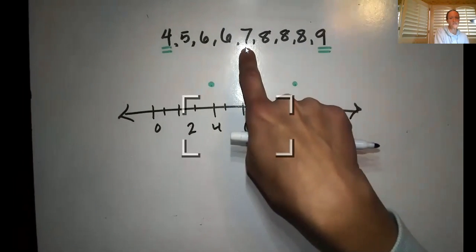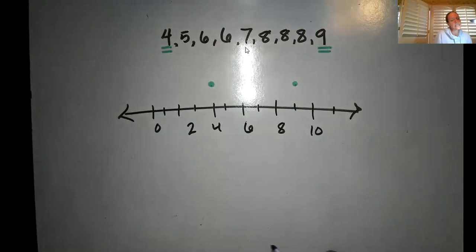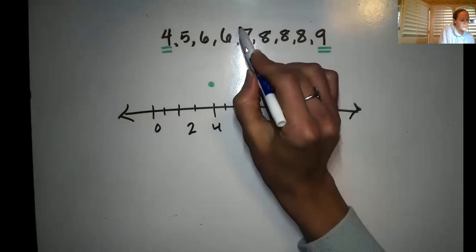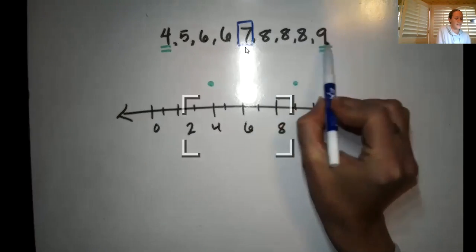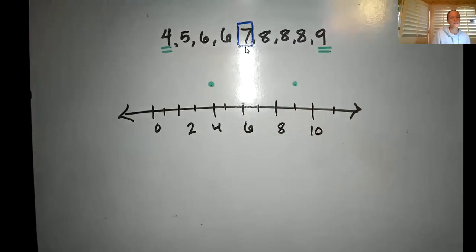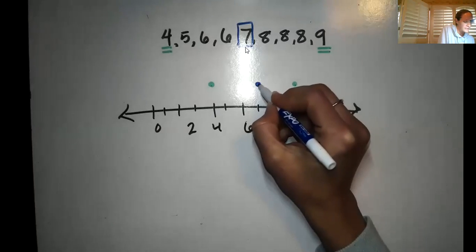Hey, 7's the middle. Or you could have also seen that we have 1, 2, 3, 4, 5, 6, 9, right? 9 different data points, and so in the very middle of those 9 would be this 5th one. Because this 5th one would have 6, 7, 8, 9, and 4, 3, 2, 1. So 7 is our very middle, so I'm going to go ahead and put a point at 7.